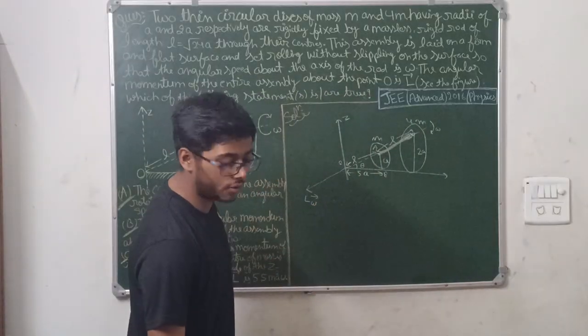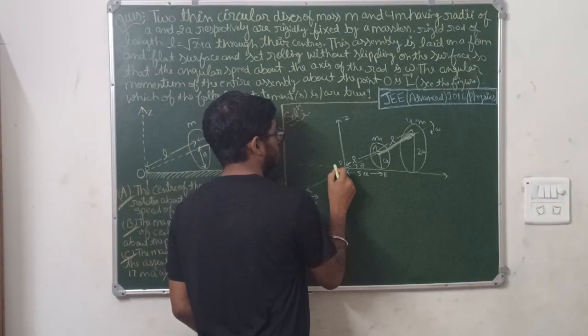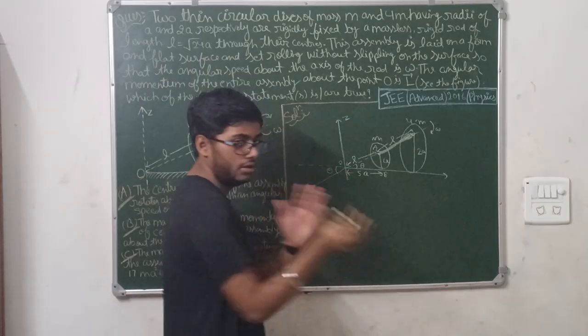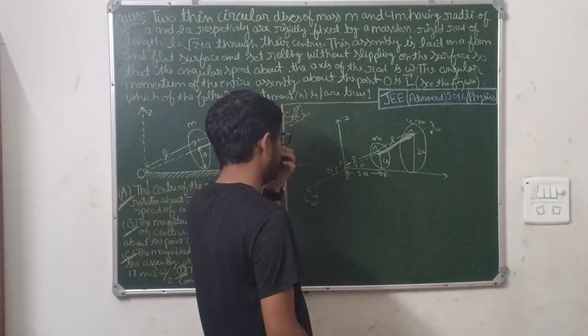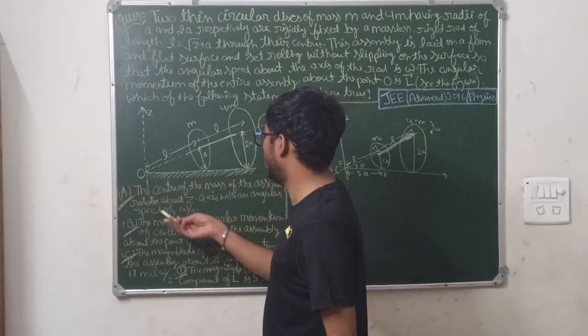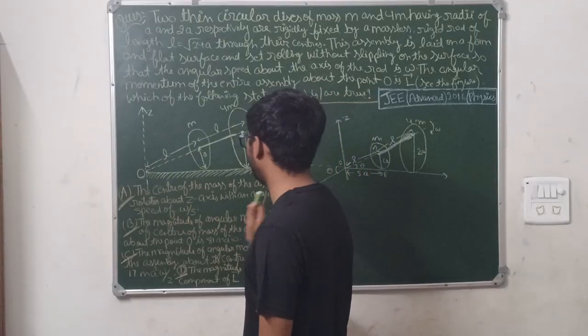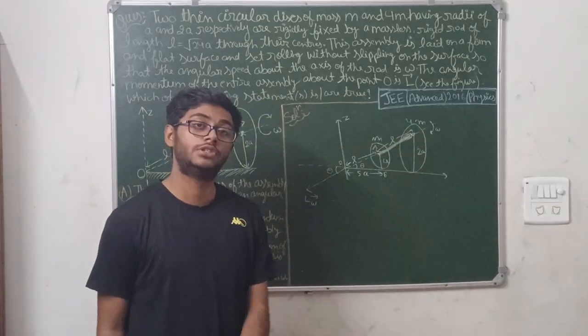If you see this angular velocity vector, then if you draw a line from here, this angle is also theta, because these two are alternate or opposite angles. Now you can see that for the first option, we need to find that the center of mass of the assembly rotates about the z-axis with an angular velocity of omega by 5. So we need to find the center of mass of the system.